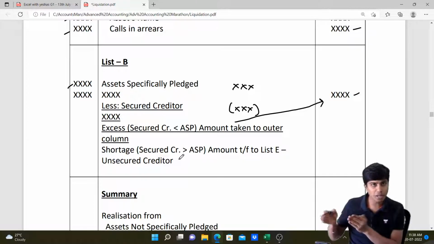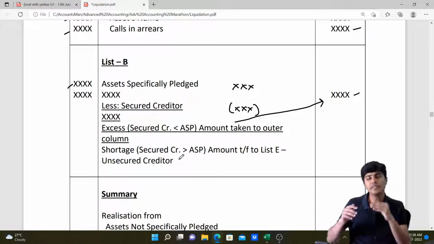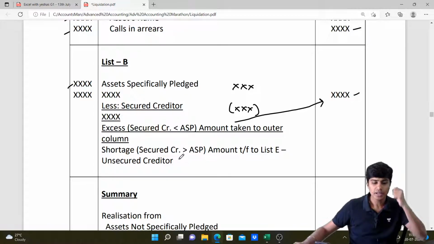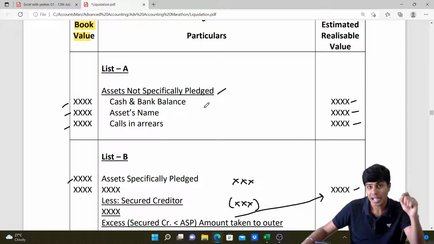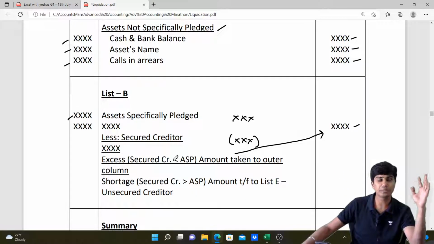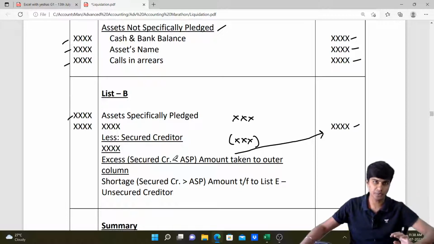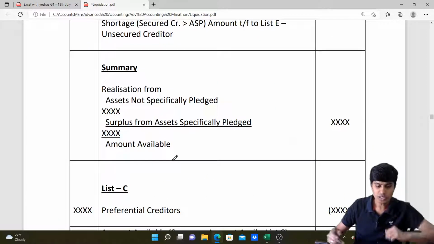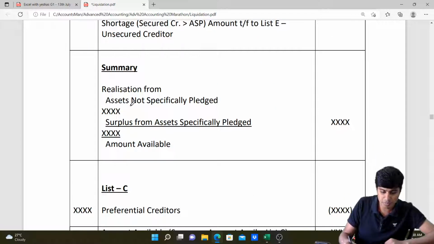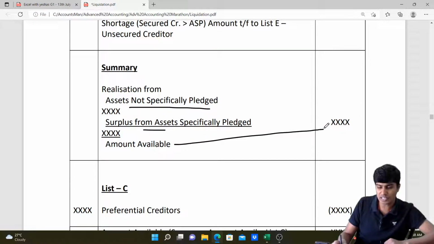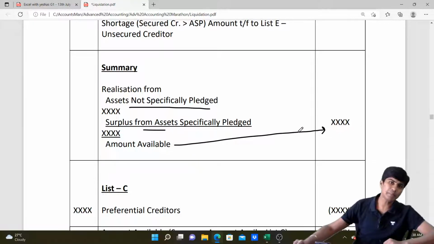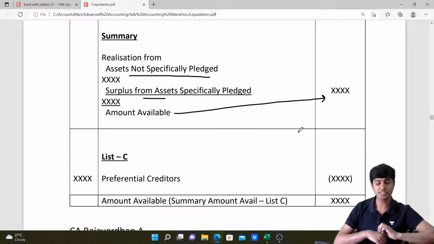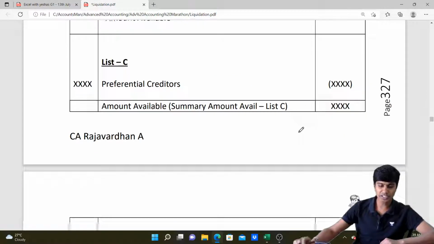Before we start paying all other liabilities and shareholders, we'll summarize how much cash is available. The cash available with us is the realization from assets not specifically pledged and the surplus from assets specifically pledged left over after paying secured creditors. So summary will have ANSP, assets not specifically pledged, plus surplus from ASP. This, my friends, is the amount available which can be utilized to pay the liabilities. Now in the liabilities payment, we'll start with our preferential creditors. The first liability that we'll pay will be preferential creditors.